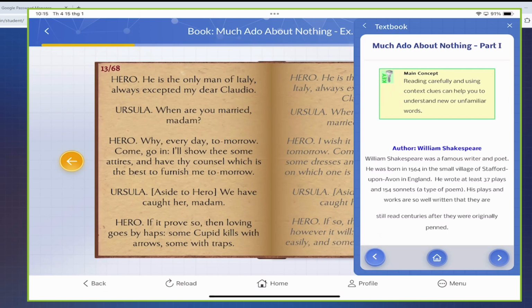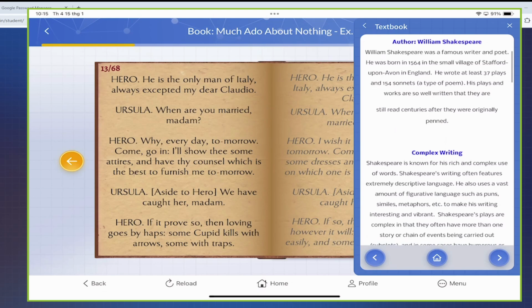Much Ado About Nothing is written by William Shakespeare. And if you don't know him, then I'm gonna talk a little about him. William Shakespeare was a famous writer and poet. He was born in 1564 in a small village of Stratford upon Avon in England.